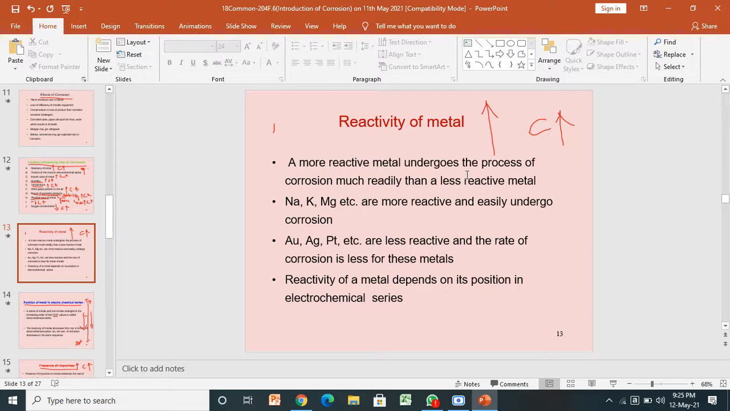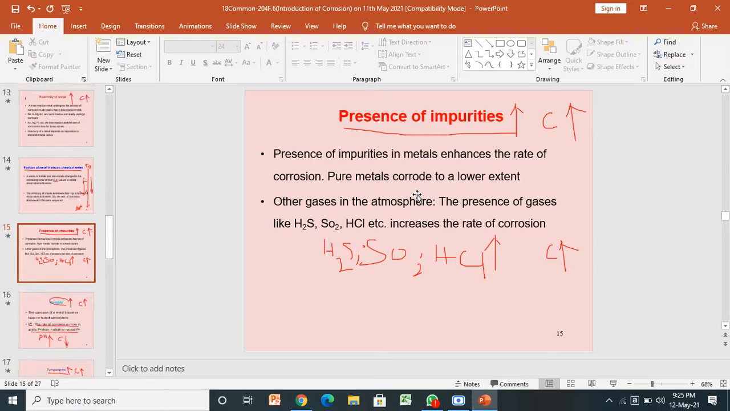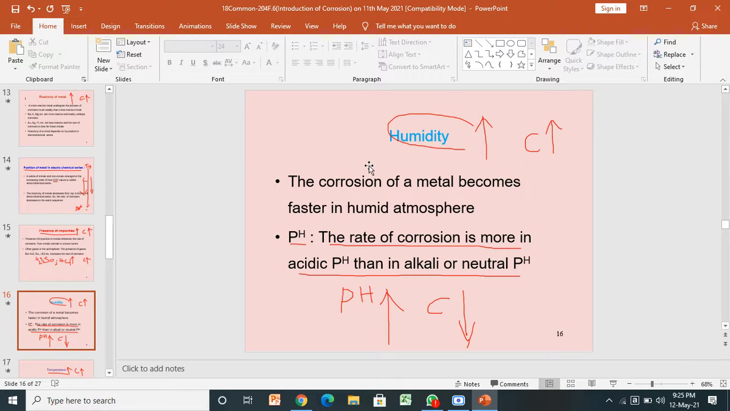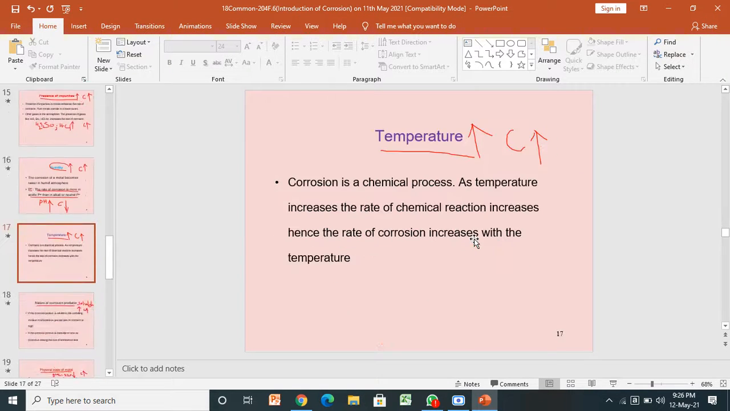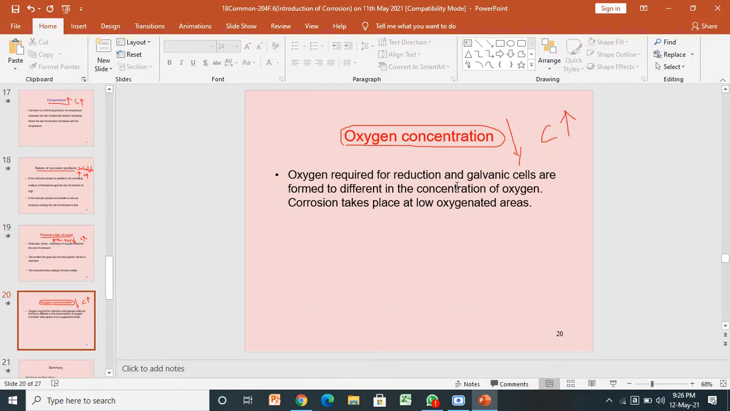See here, one by one I have written them: reactivity of metal. Next slide, position of metal in electrochemical series. Next slide, presence of impurities. Next one, humidity and also pH. Next one, temperature. Next one, nature of corrosion products. Then physical state of metal and oxygen concentration.